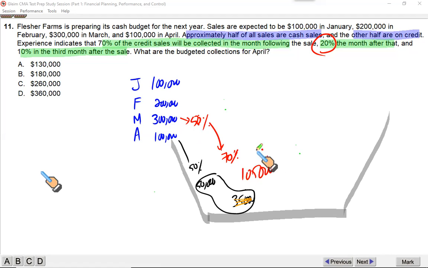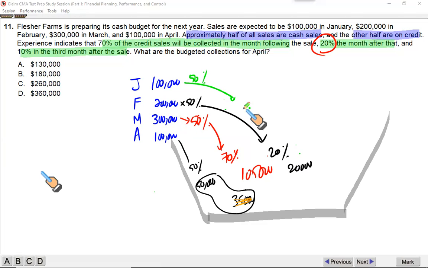Then one step back. What you sold in Feb, 50% of that is credit. 70% received in March, and now you will collect 20% of this amount. So it's going to be 20,000 only. And what you sell in January, 50% of that is credit, 70% is collected in Feb, 20% in March, and now you're going to collect 10% of that amount, which is going to be, I believe, 5,000.